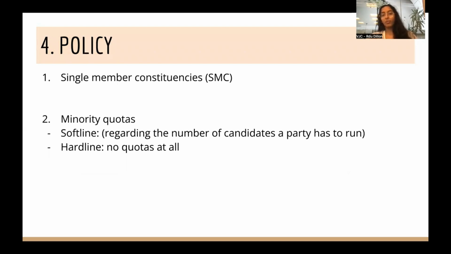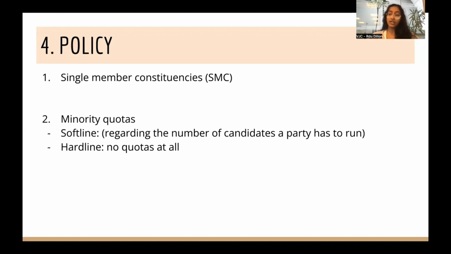There are two ways prop can go about coming up with a policy. The first is to characterize what the world is likely to look like. I personally think the most probable alternative is single-member constituencies. I know teams that ran the argument that we will have no constituencies and just one general national election. I'm not sure how feasible that is in terms of managing Singapore on a more nuanced level, because now you're just applying policies to the state at large. I think it would be more practicable for the government to do it in the form of SMCs. But that's just my take on what the most convenient policy for prop should be.